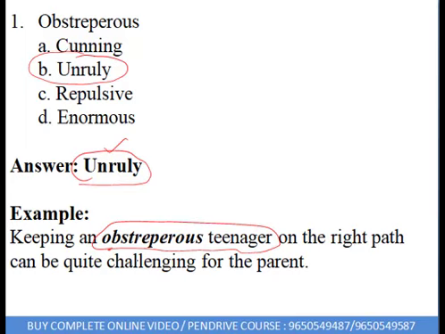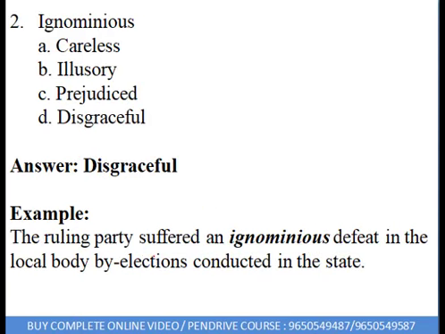Don't forget the word and try to relate these words. Whatever I'm teaching you, I'm going to associate the word with a nearby word. So keep both the words with you so that you can learn obstreperous like that. Obstreperous teenager: whenever you recall this word, you'll be able to relate that ma'am said that teenagers are generally obstreperous because they become uncontrollable or disobedient at times. So you can relate such things.